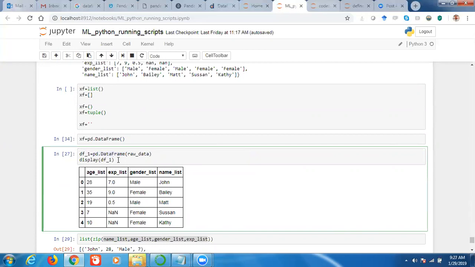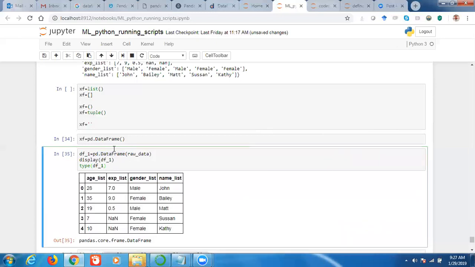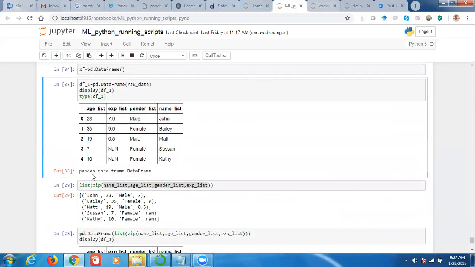See, a data frame is nothing but again a data type, but it is not inbuilt. It is a derived data type. So you can use many of the inbuilt functionalities here, and of course, the data frame has its own functionality. If you check the type, it will show you the type. So this is the type of the data frame.